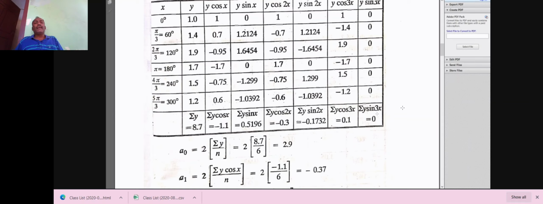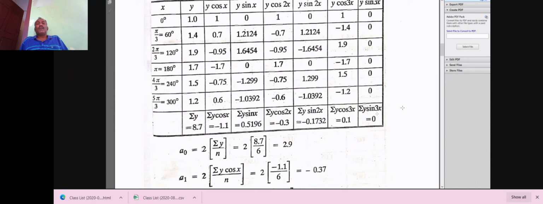Cos 180, that is cos pi, is minus 1 power 1, that is minus 1. Minus 1 into y value 1.4, multiplying these two, we get minus 1.4. Similarly, cos 3 into 120 is cos 360, which is 1, and 1 into 1.9 is 1.9.